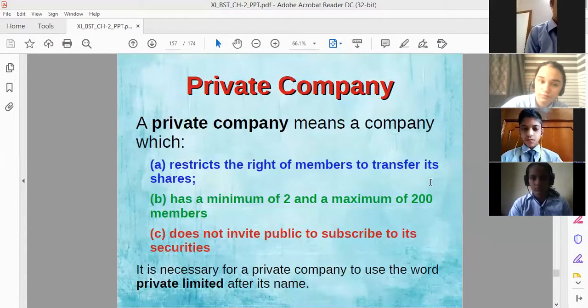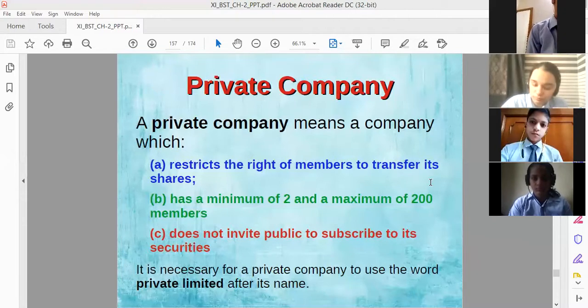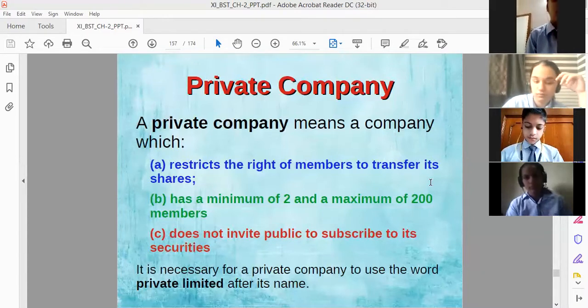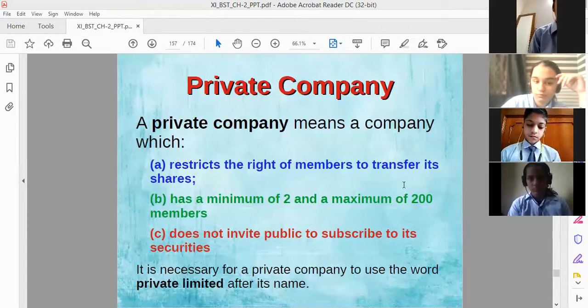But a private company does not invite the public to subscribe for its securities. Which means, like a public company gives its information to the public so that it attracts the public. Reliance Industries Limited is a public company. So we people can invest in that company. Any one of us can be a member of Reliance Industries Limited, because that is a public company and it issues the shares, and we can of course purchase the shares. But this thing doesn't happen in the case of a private company. In the case of a private company, ultimately it does not invite the public. It does not invite the public at all.